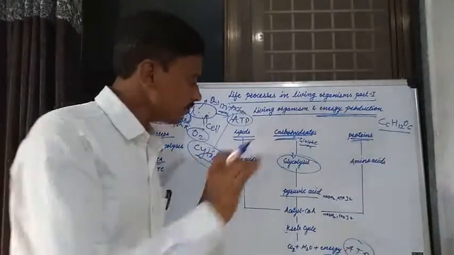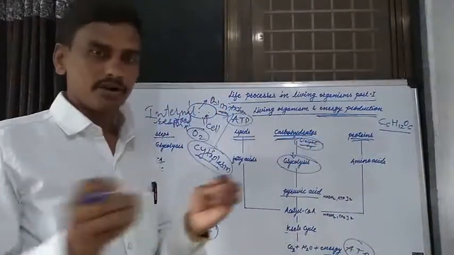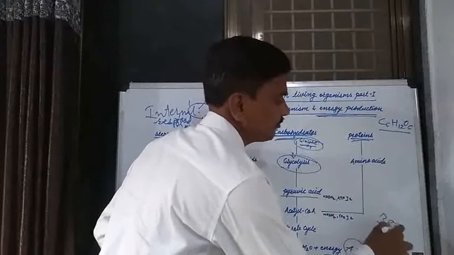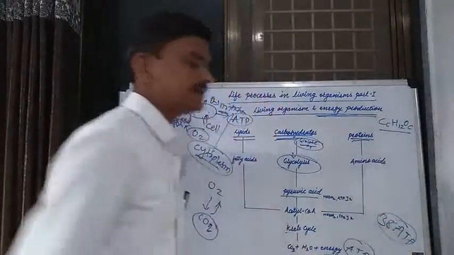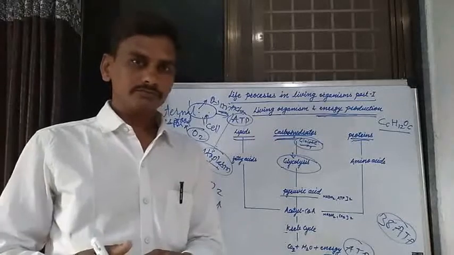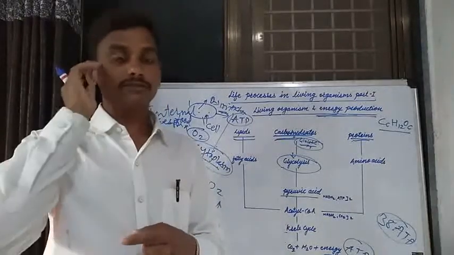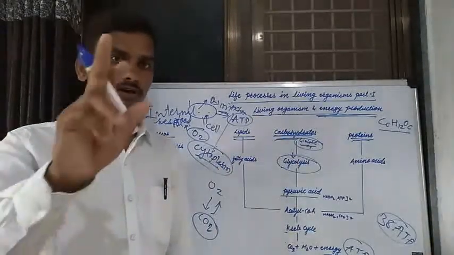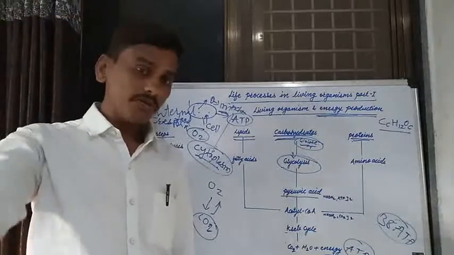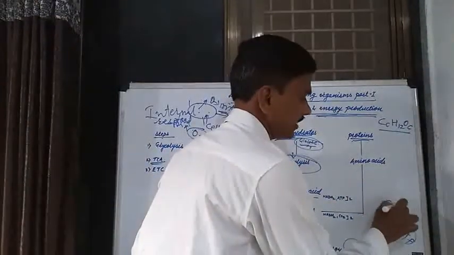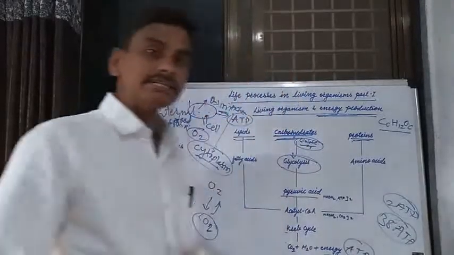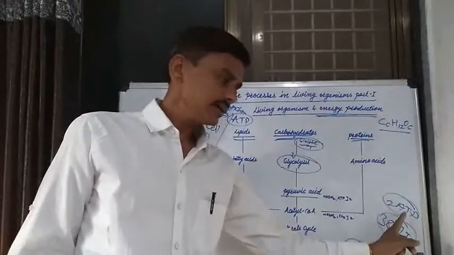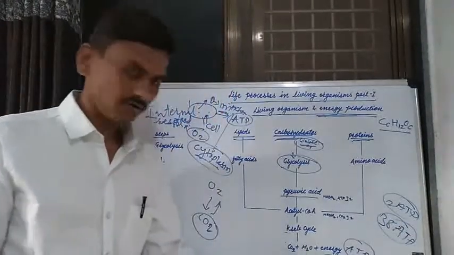When one carbohydrate molecule oxidizes to produce 38 ATP molecules, that is known as aerobic respiration. And in the case of anaerobic respiration, in the absence of oxygen, when one glucose molecule oxidizes it produces 2 ATP molecules. It means more energy is produced by aerobic respiration and less energy is produced by anaerobic respiration. That is known as production of energy.